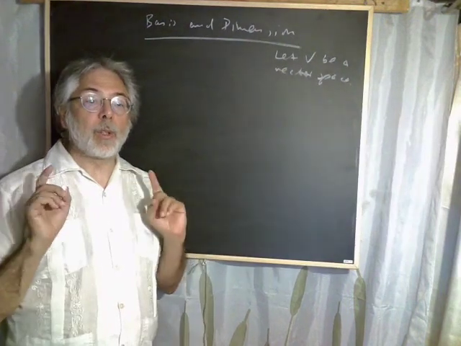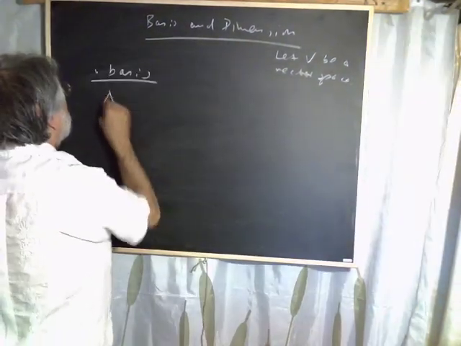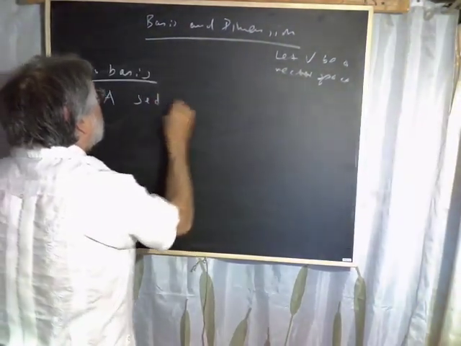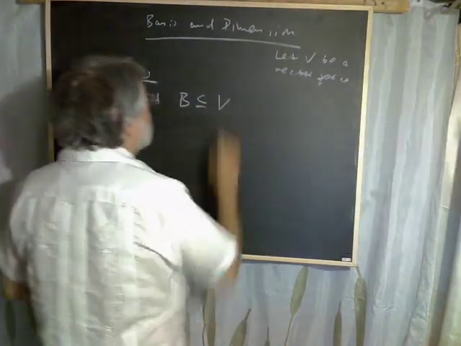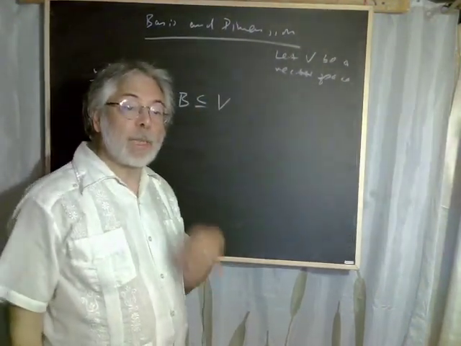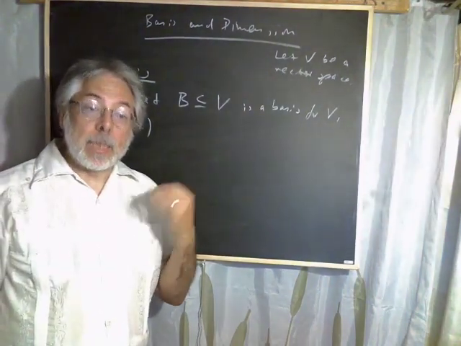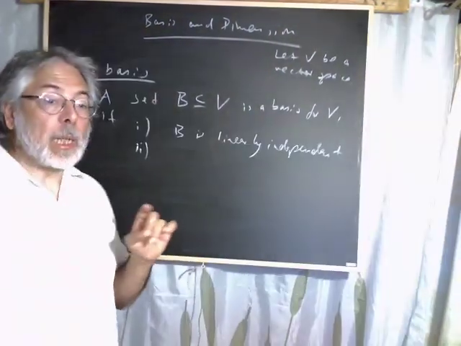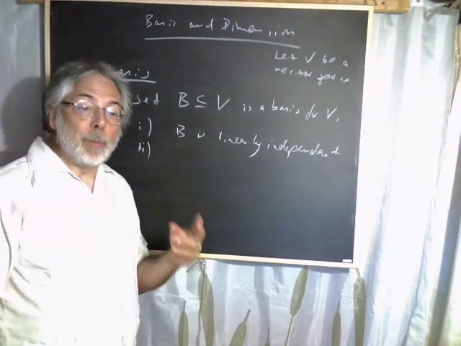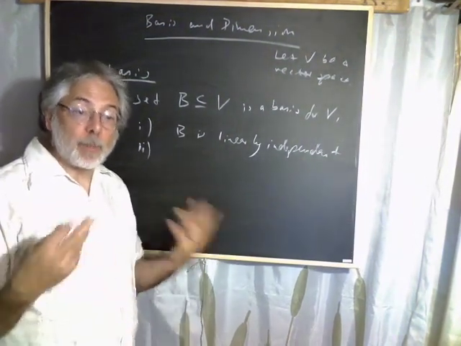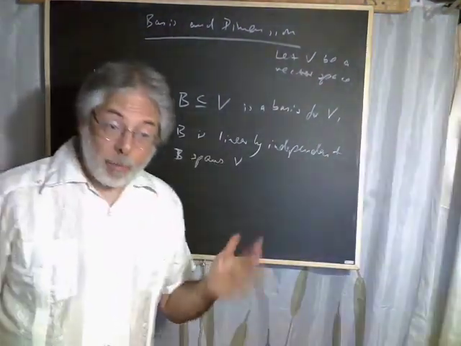And the third concept is basis. The set B of vectors in the vector space is a basis for V if first, B is linearly independent, and second, if B spans the vector space V, or B is a spanning system for V.